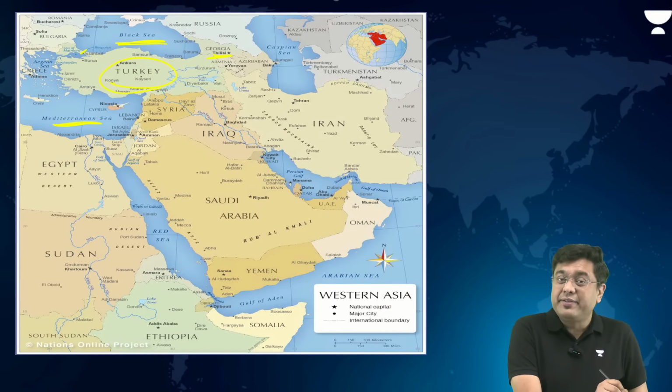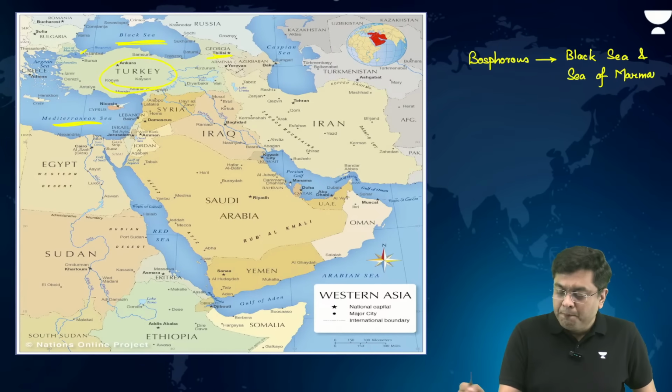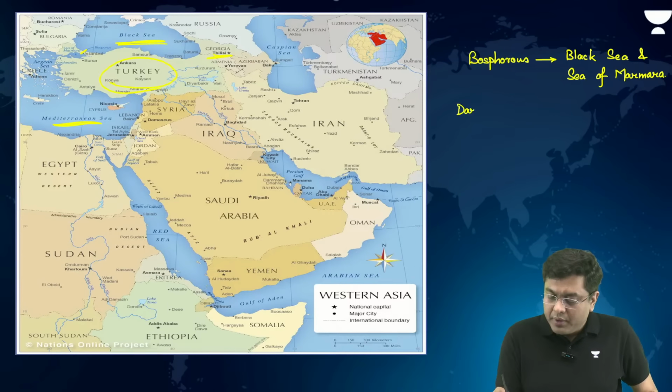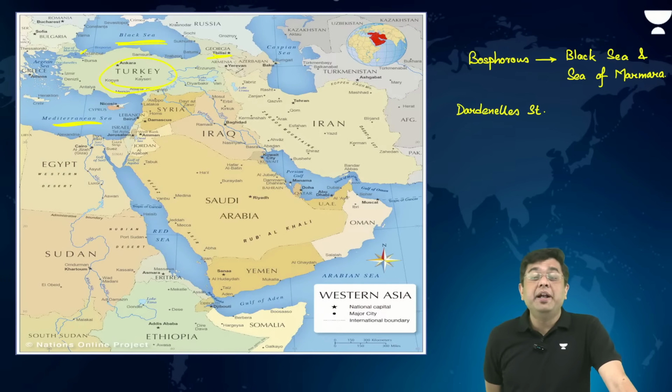Bosphorus Strait connects which two water bodies? So you have the Bosphorus connecting the Black Sea and the Sea of Marmara. And then after that, the Dardanelles Strait connects the Sea of Marmara with the Aegean Sea. The Aegean Sea is a remnant of the older Tethys Sea, which upfolded to form the Himalayas in the east.